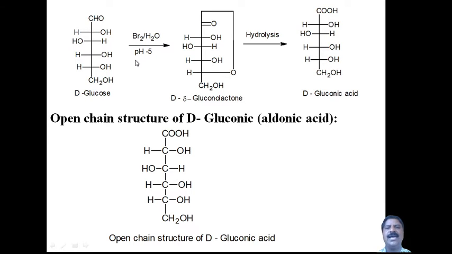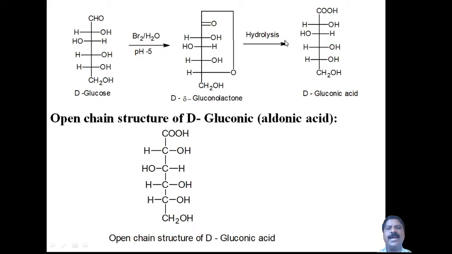In an acidic medium, the OH group is converted into a cyclic ketone. A lactone ring will be formed. It is a ketone adjacent to this, the lactone. Therefore, D-delta-gluconolactone will be formed.